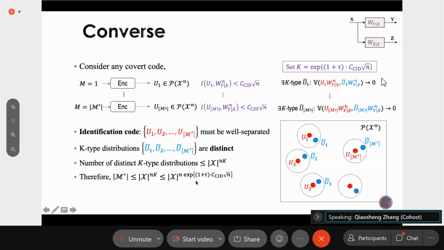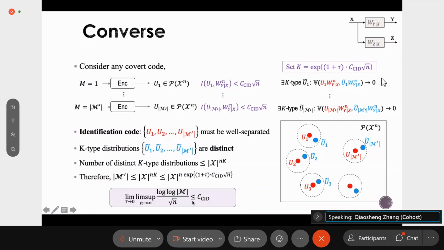So finally, we can take the double log of these quantities and normalize by square root of n, and then we take n to infinity and also take the slackness parameter delta to 0, and we can see that the log of the message size divided by square root of n is less than the covert identification capacity.